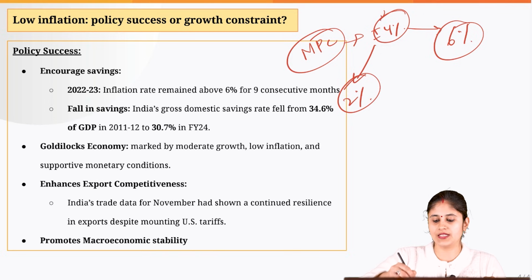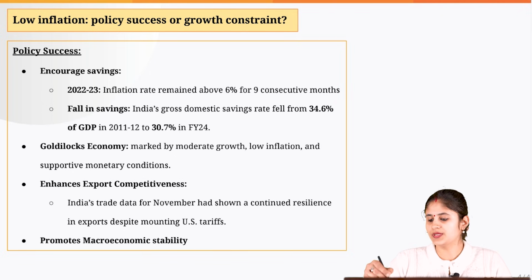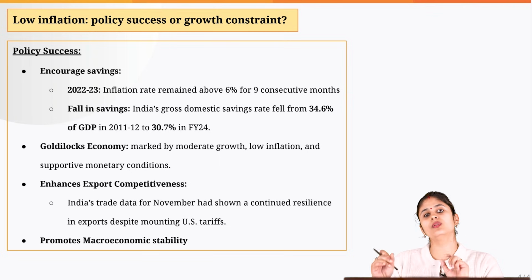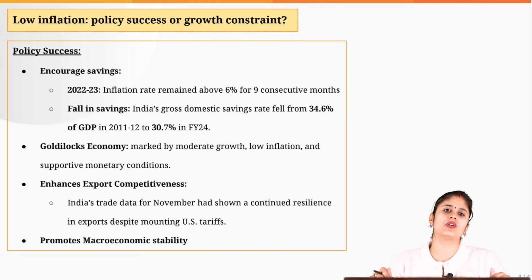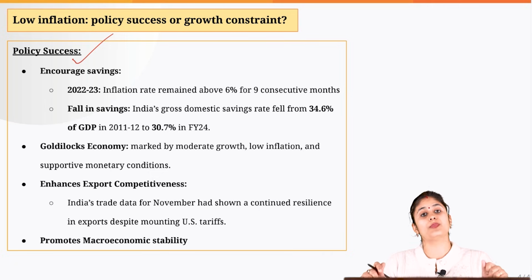This is the ideal, plus minus 2. So minus 2, 2%, plus 2, 6%. Now, some say that low inflation is good for the economy. Let's look into those reasons, and then we'll look into why low inflation could also be a cause of concern for the policymakers. Now, why should it be considered a policy success?